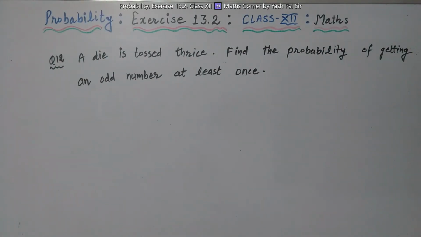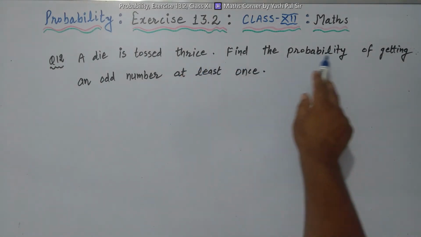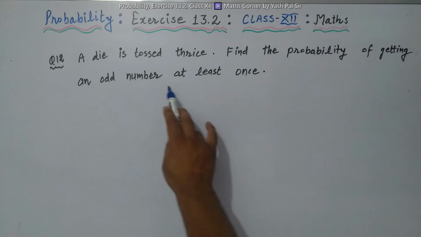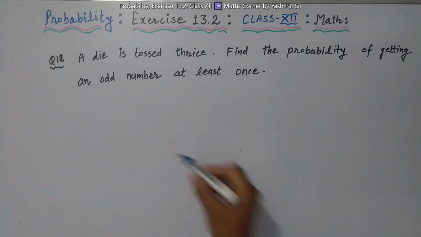Question number 12. A die is tossed thrice, 3 times. Find the probability of getting an odd number at least once. So firstly, what should be the sample space?